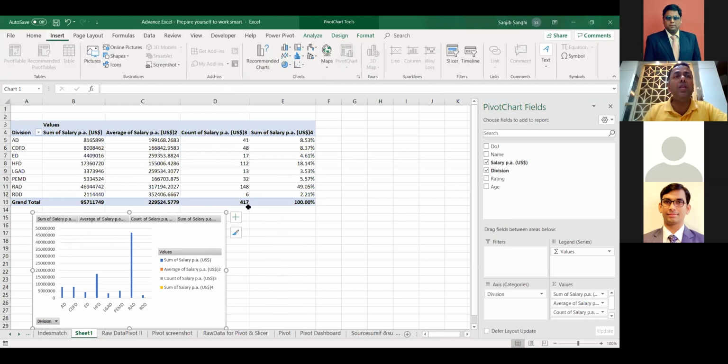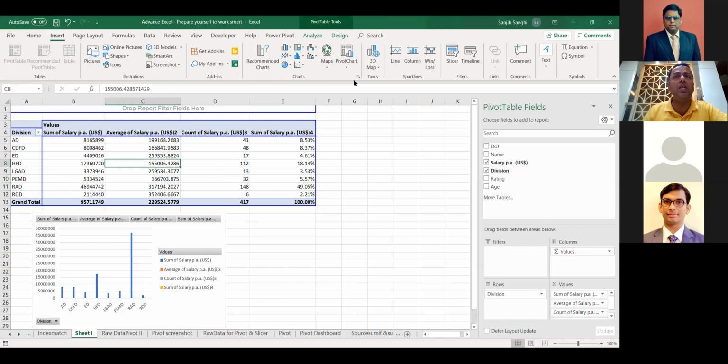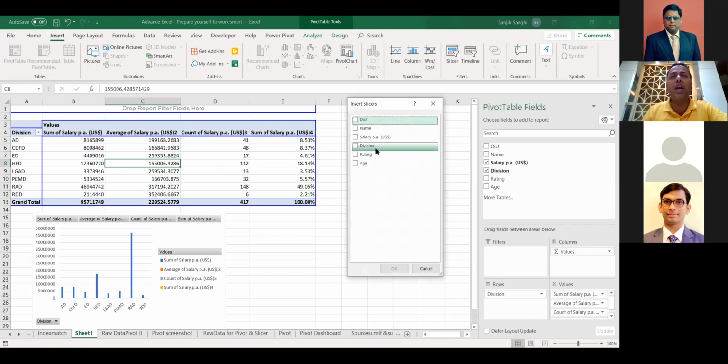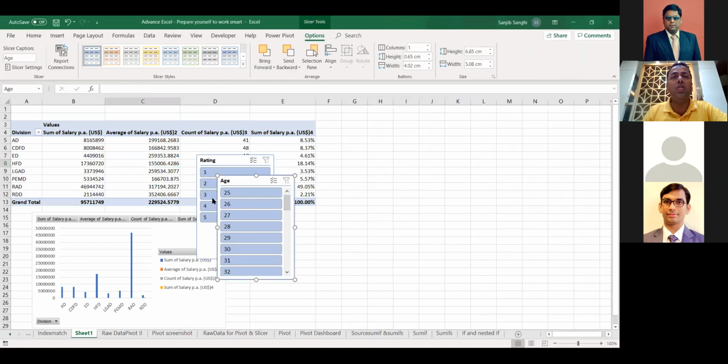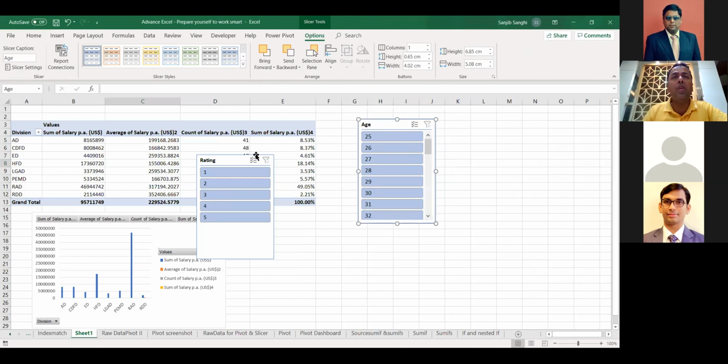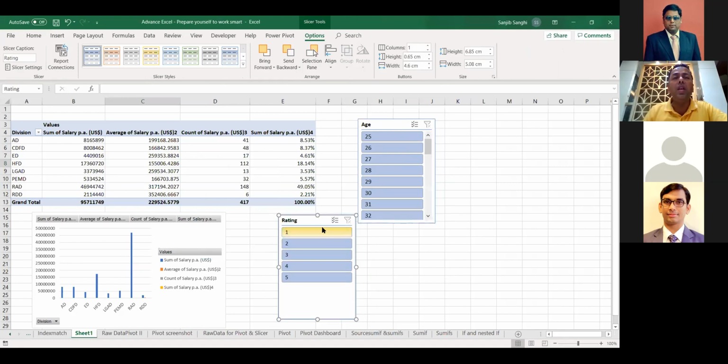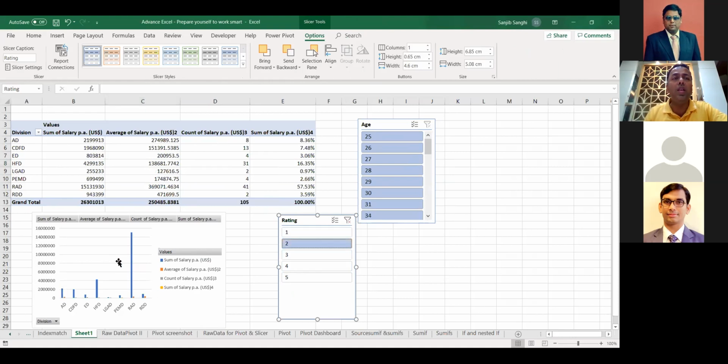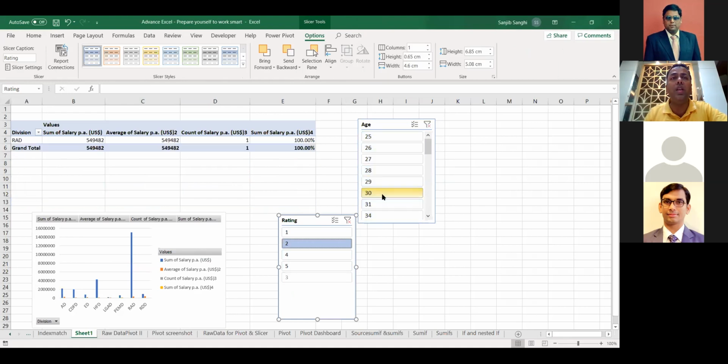And then if I come back to this pivot table and insert a slicer to this, what slicers do I want? Let's say I want rating, and let's say I want age. If these are the 2 slicers I want, I'll come back over here and look at this. If I click any of these, the entire data will automatically get updated with the selection I make. Let's say I want to know this entire thing for rating 2 only. See, the graph and the data change automatically. And if I want to know only for the age of 30 years, I get one person with the rating 2 and the graph.